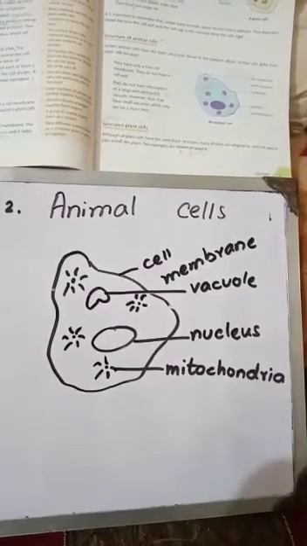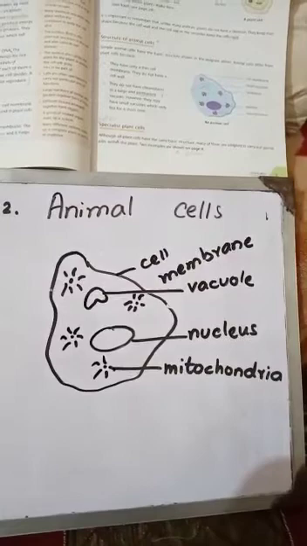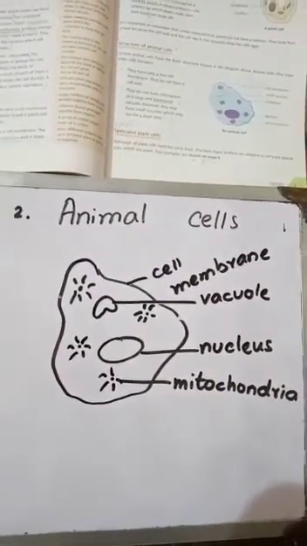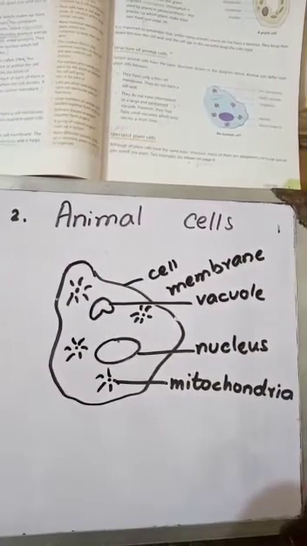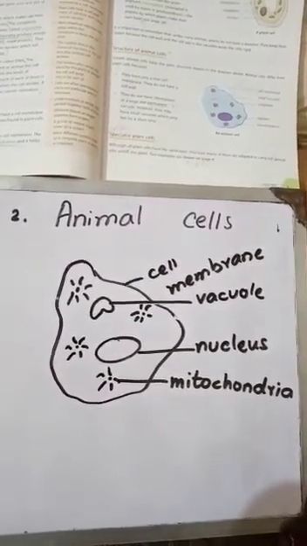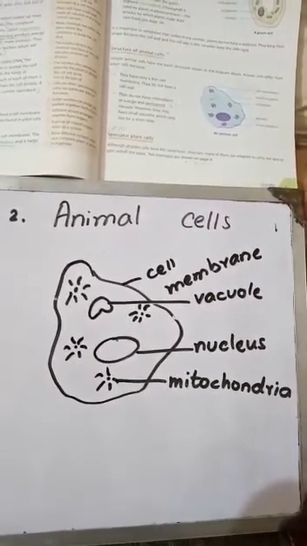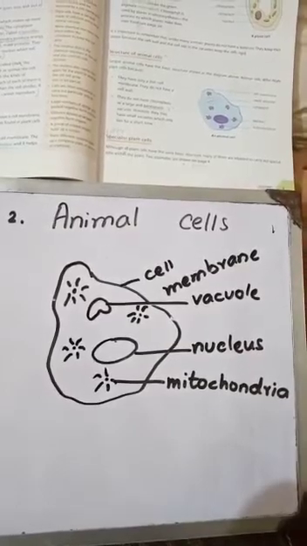The structure of the animal cell is as follows. I have drawn the picture on the board. First, it has a cell membrane. They have only the thin cell membrane. They do not have a cell wall. That is the first comparison. Number 2, they do not have chloroplast or a large permanent vacuole.